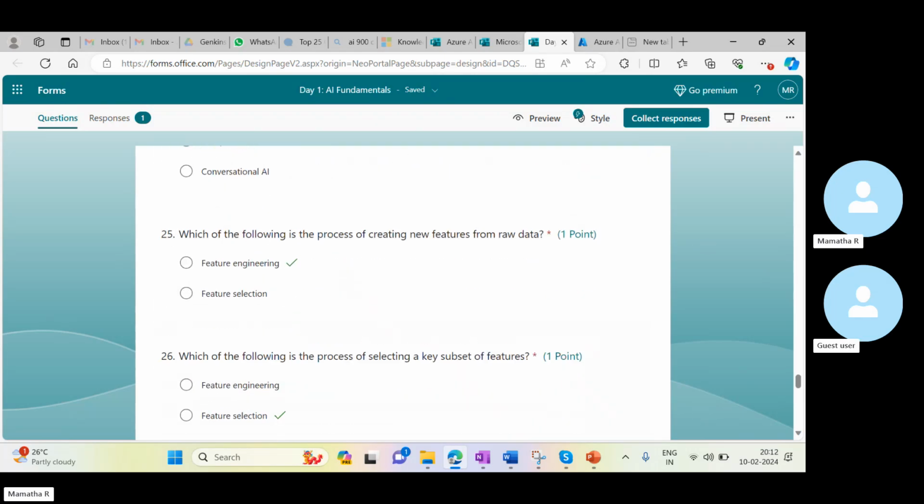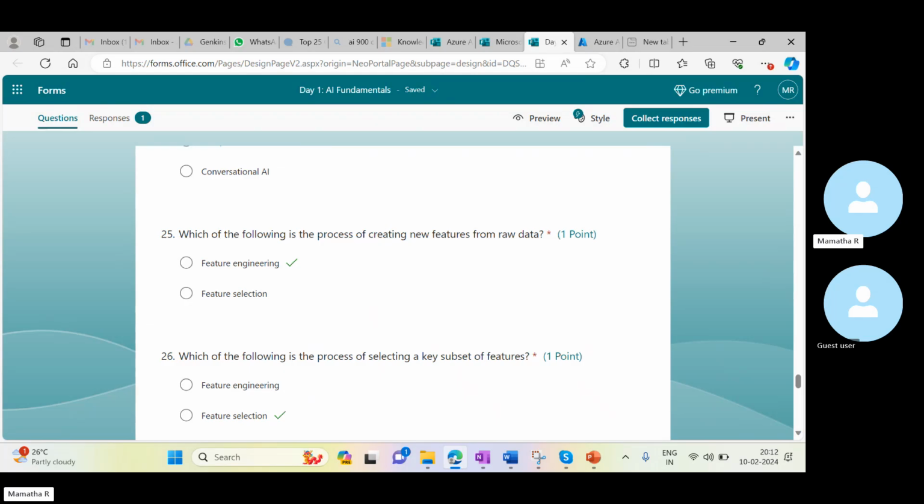The process of creating new features from raw data. Whenever we get any raw data, and from the raw data we create a new feature of our own, we usually call it feature engineering. So you're just using some random data and customizing it the way that you want.